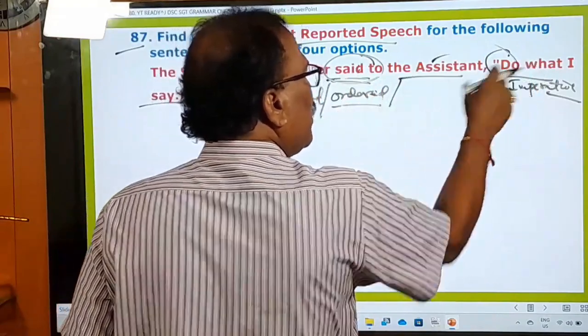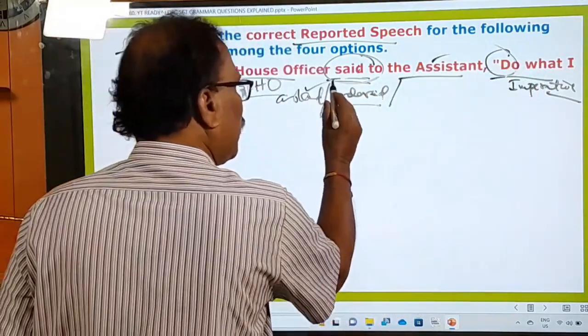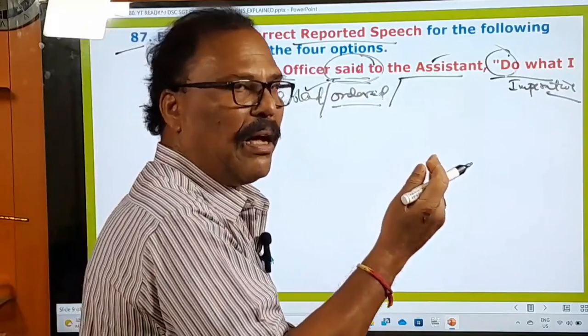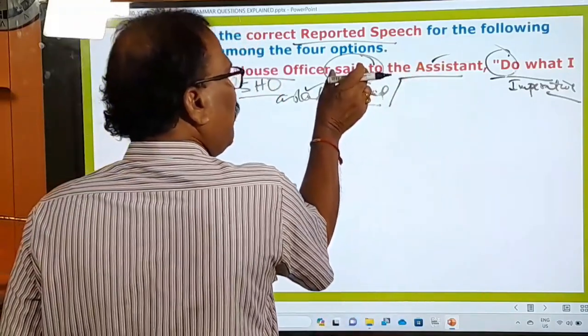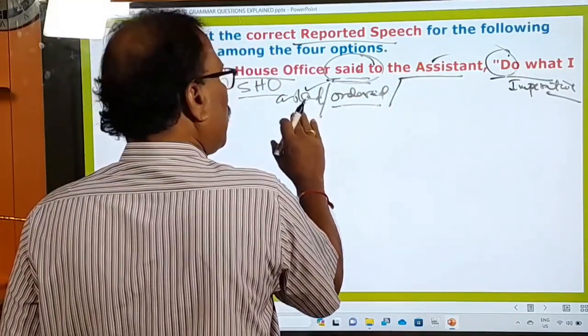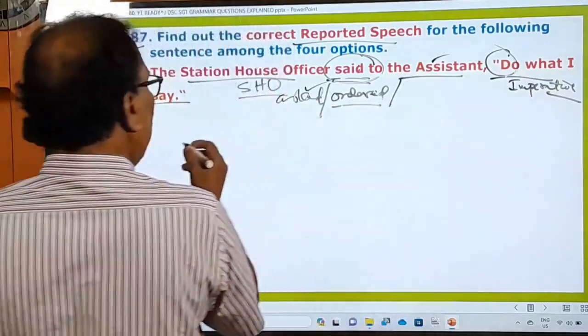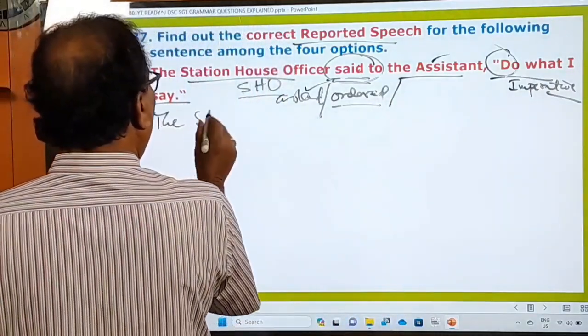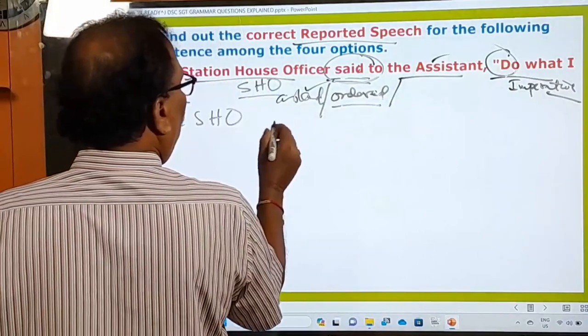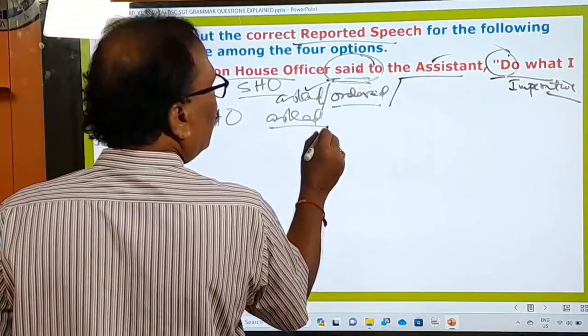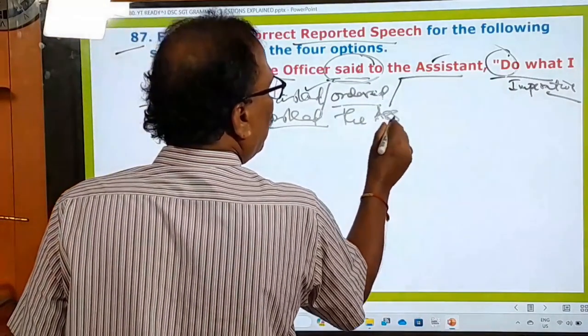If you think it is a soft asking, then you must say asked. Whatever you think, accordingly you have to change this reporting verb into these things: asked, ordered, whatever you can say. So let us see that the SHO, let me write in short way. The SHO asked, let us say asked the assistant